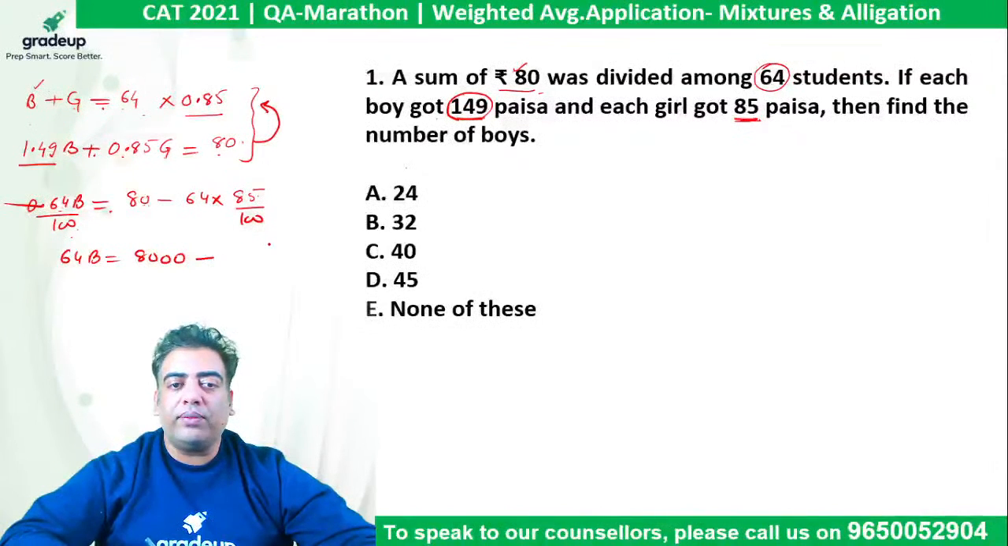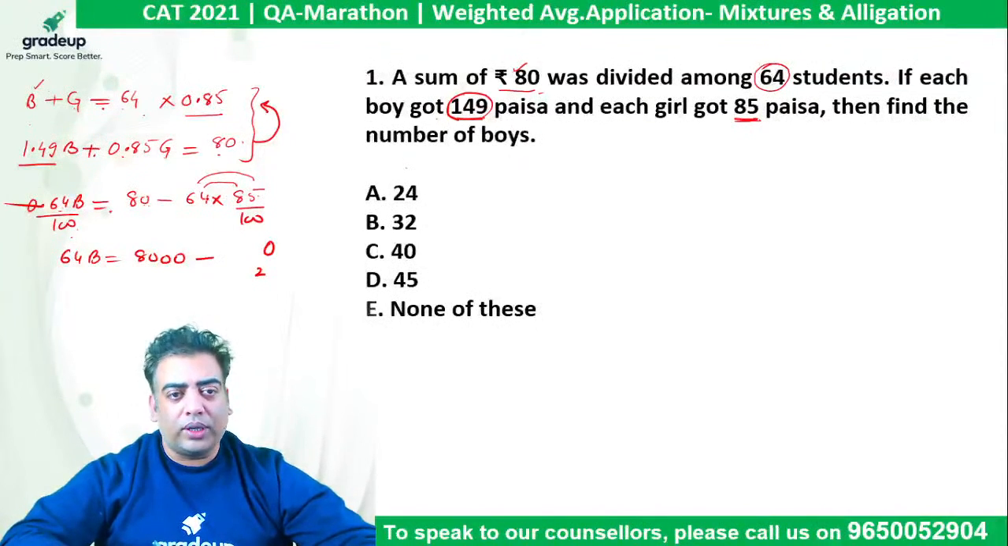So 4 into 5 is 20, 2 carried ahead. Then 30 plus 24 is 54. This is 32. This 30 plus 32 is 62, plus 2 is 64, 6 carried ahead. 6 into 8, 48. 48 plus 6 comes out to be 54.